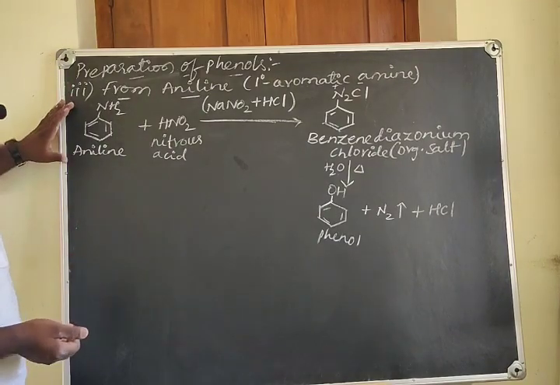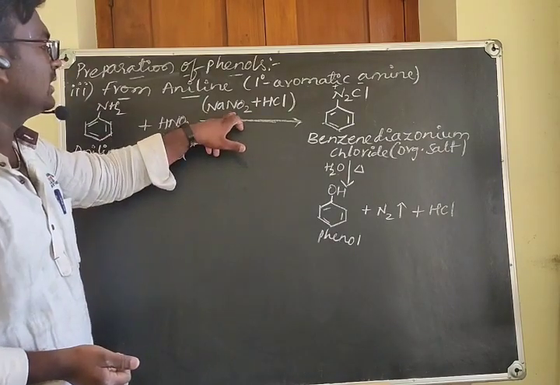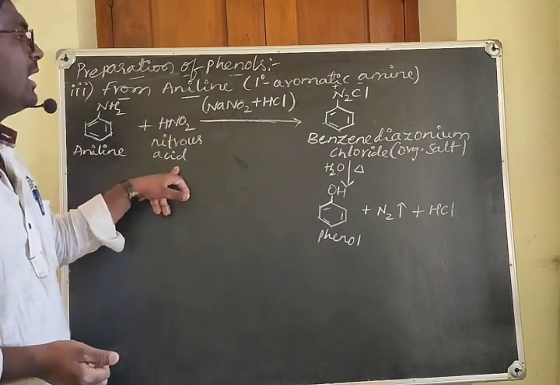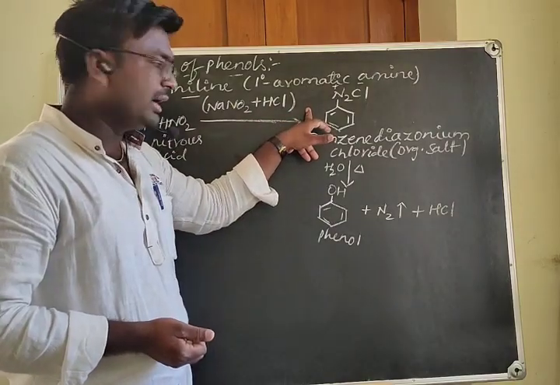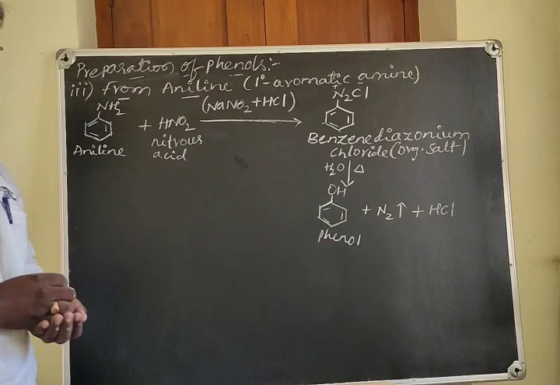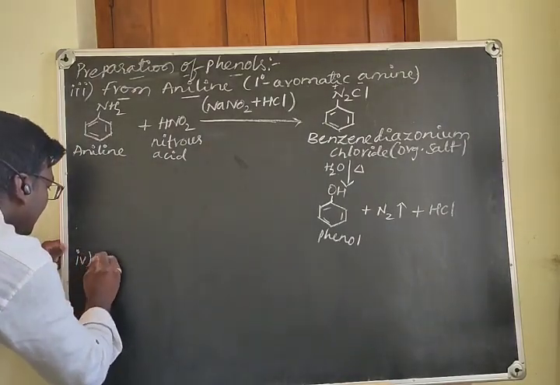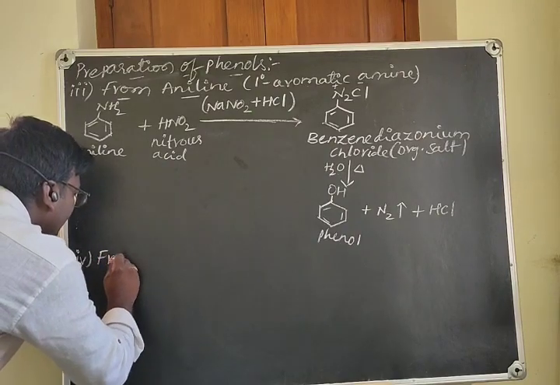So when aniline, a primary aromatic amine, is treated with nitrous acid, it gives benzene diazonium chloride. When that is warmed with water, you will get phenol as the product. Now let us consider the fourth method of preparation of phenol, that is from cumene.